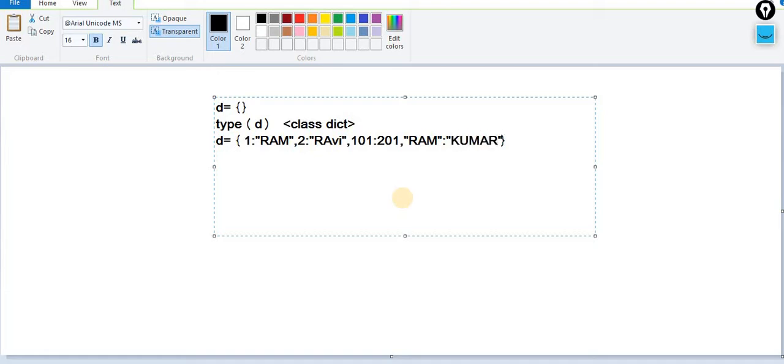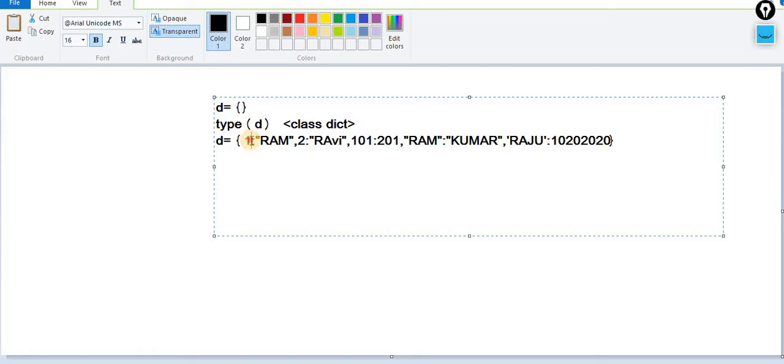In the next case, the key is Raju and the value is this one. Yes, it is acceptable. There is no hard and fast rule that the key should always be an integer. When I taught this subject to anyone, immediately the question came, sir, should the key always be an integer? No, it is not like that.